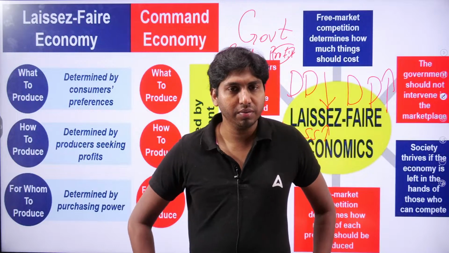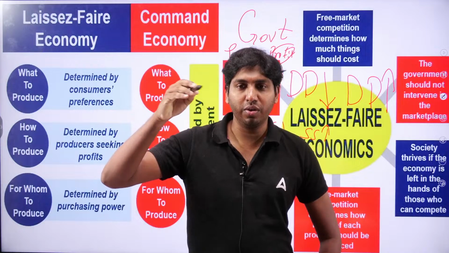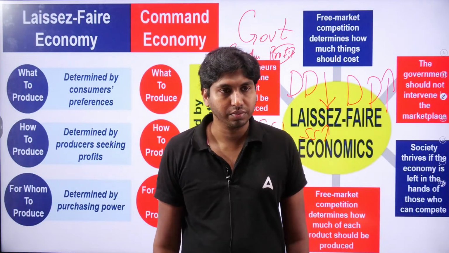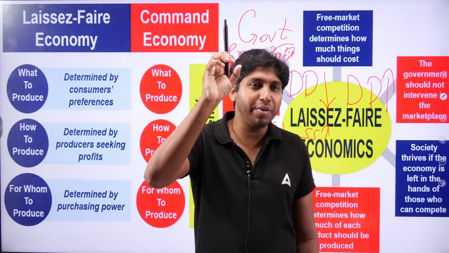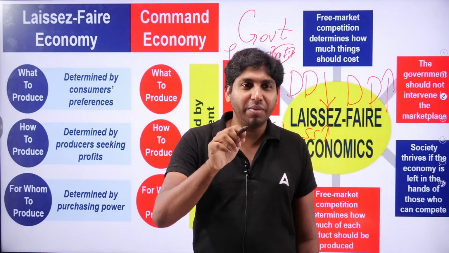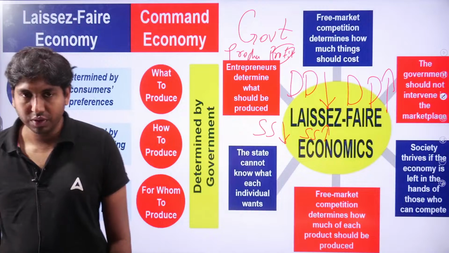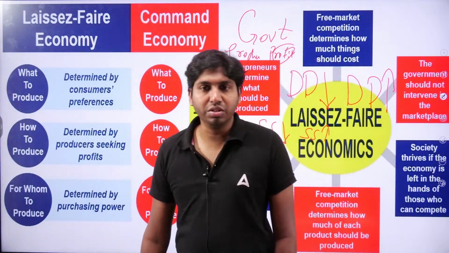So what would happen? Only those who have the money or financial wherewithal with them can purchase it. Isn't it? Yes. So in a free market economy, we can find an element of competition that determines how much things should cost.